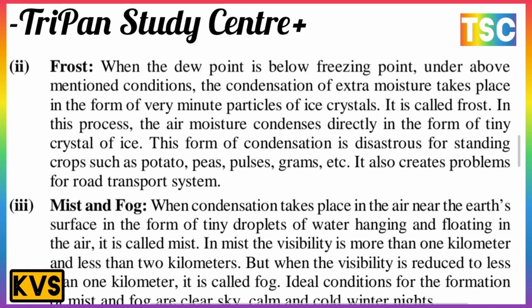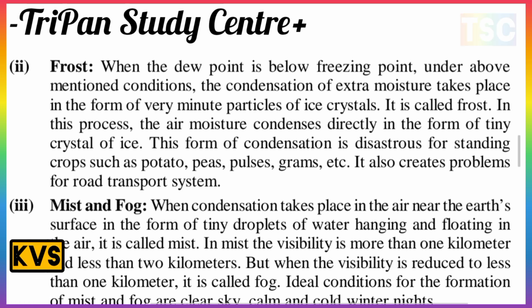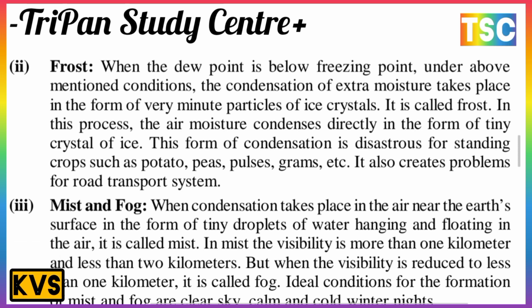In this process, the air moisture condenses directly in the form of tiny crystals of ice. This form of condensation is a distress to standing crops such as potato, pea, pulses, gram, etc. It also creates problems for the road transport system.